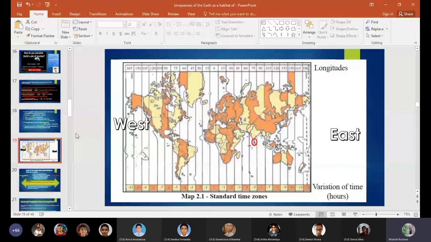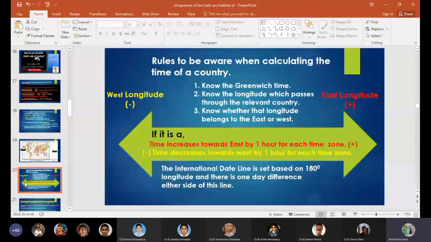Okay. So rules to be aware of when calculating the time of a country. First, know the Greenwich time. In order to calculate the time, you need to know the Greenwich time. And next, know the longitude which passes through the relevant country. In order to find whether it's an increase or a decrease, we need to find the longitude which passes through the relevant country. So let's say Sri Lanka. Sri Lanka is located in which part?